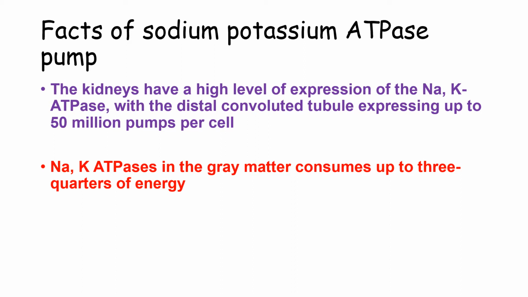There they function in the reabsorption of the tubular fluid as well as secretion of certain ions into the tubular lumen. And in the gray matter, which is the center for neuronal activity, the sodium potassium ATPase consumes approximately 3/4 of the energy. So this slide emphasizes that sodium potassium ATPase pumps are very important, essential pumps in normal cell physiology.